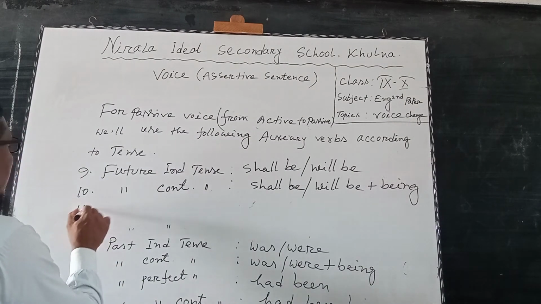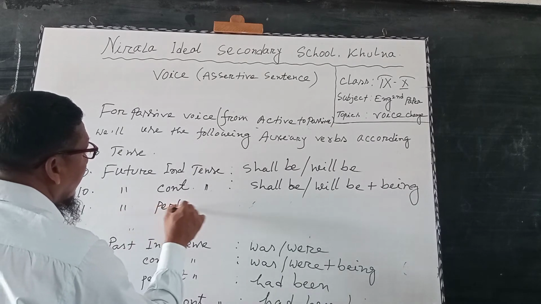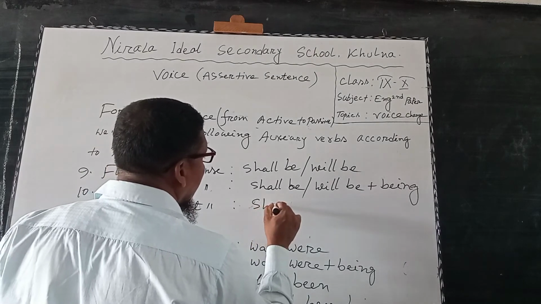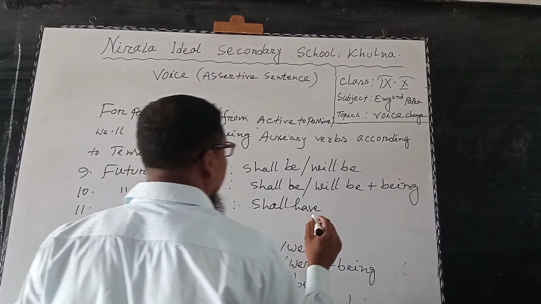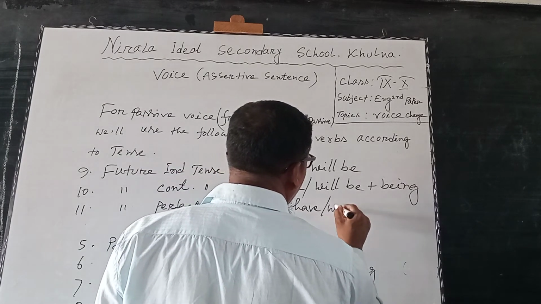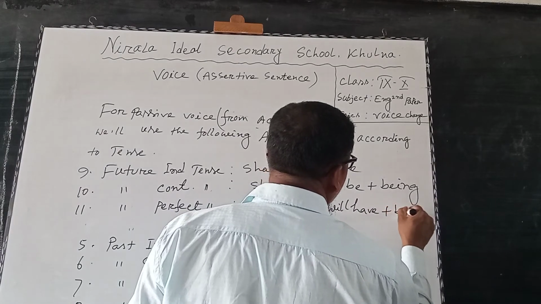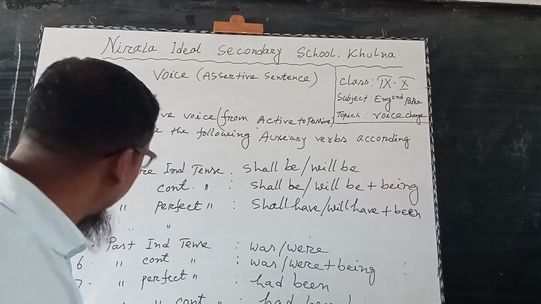Number 11, future perfect tense, shall have or will have plus been. That means shall have been, will have been.